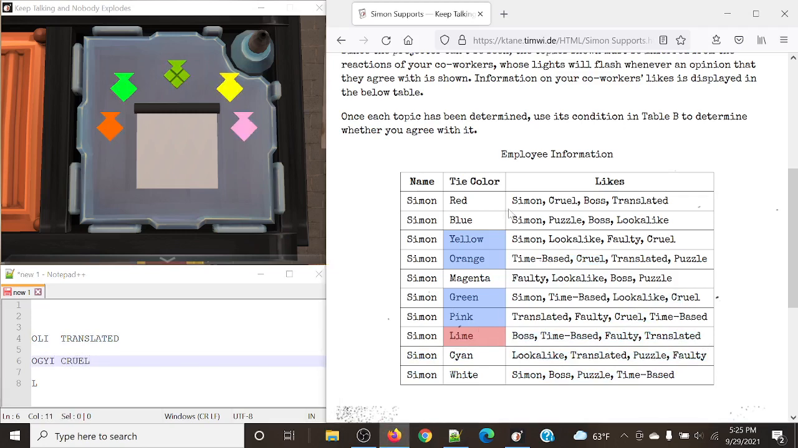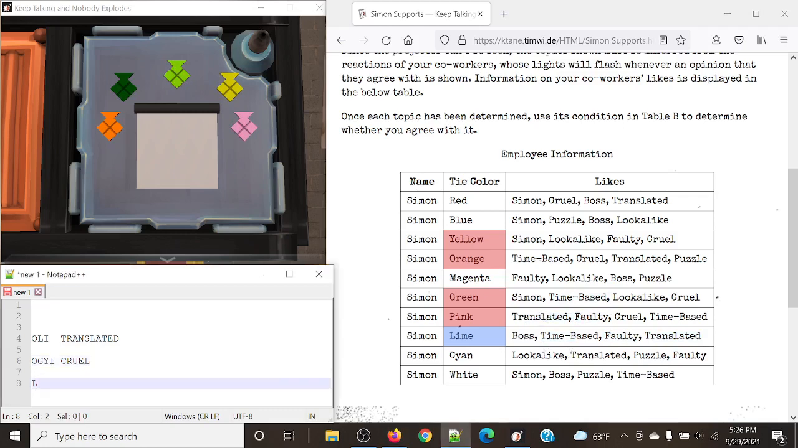And lastly, we're going to simply vice versa this. Lime is going to be the one that flashed, and pink, orange, yellow, and green are the ones that disagree with it. So now we're simply going to find the odd one out, the one that doesn't appear in any of these 4 lists. Boss doesn't actually appear in any of them. And to make sure, time-based does appear in a list, faulty does appear in a list, and translated does appear in a list. So our last topic is boss.